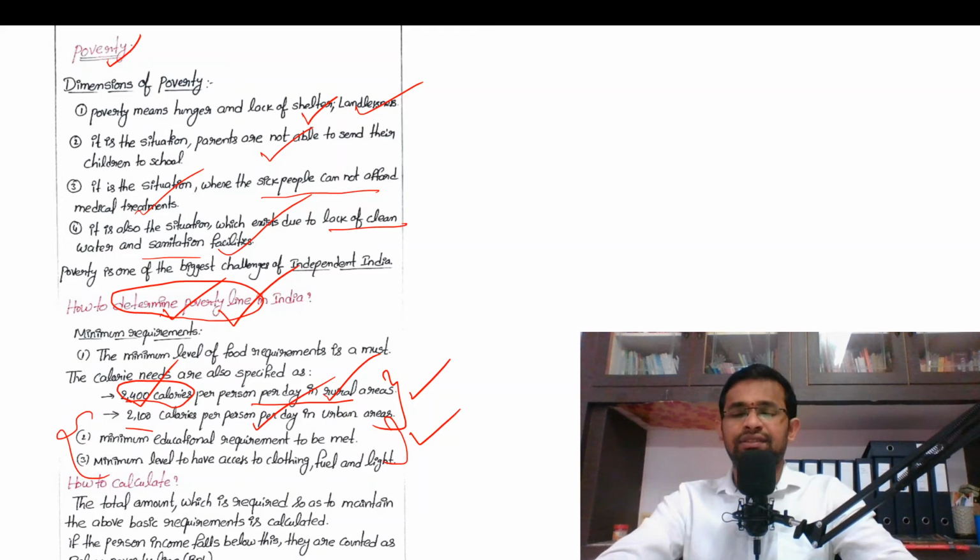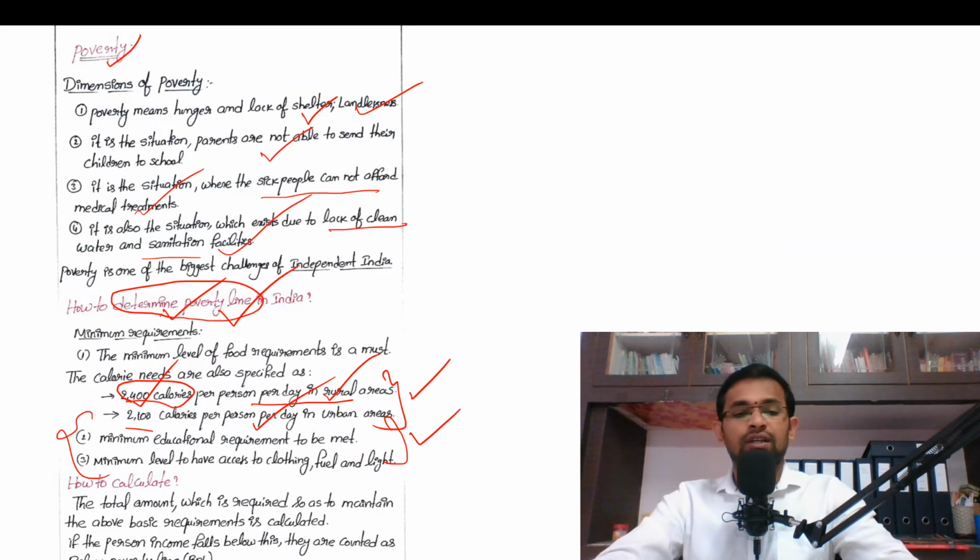Their illnesses further push them deep into poverty because they have to borrow money from others to fulfill their health needs, and they fall into a debt trap. In that way, they are unable to come out of the poverty trap. So the government has to do something to bring people out of below poverty line.